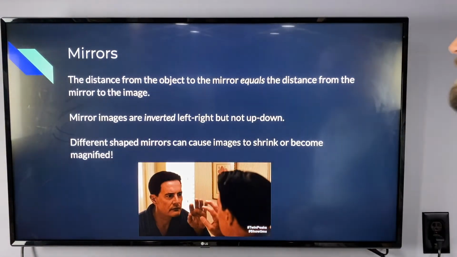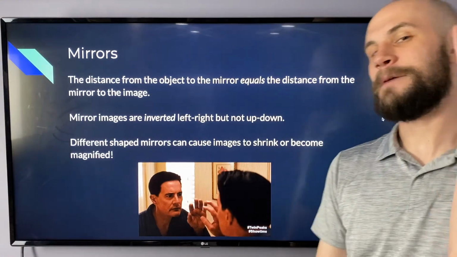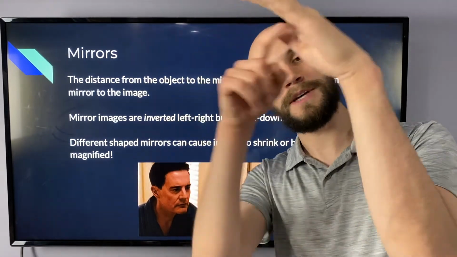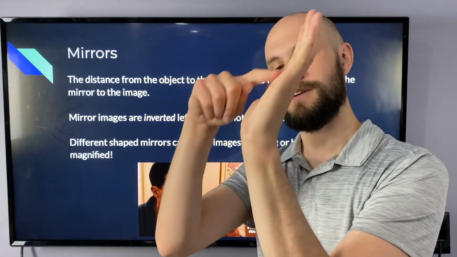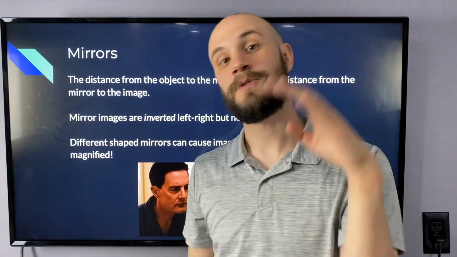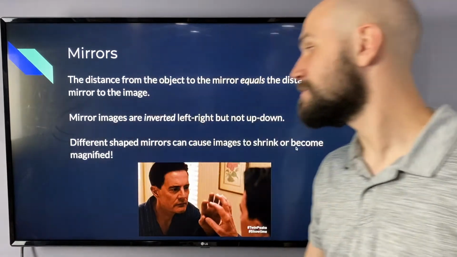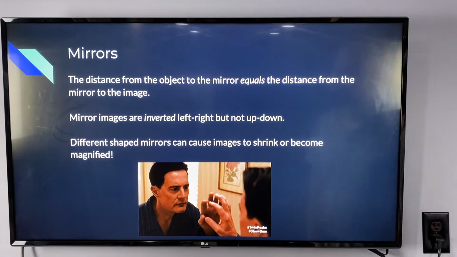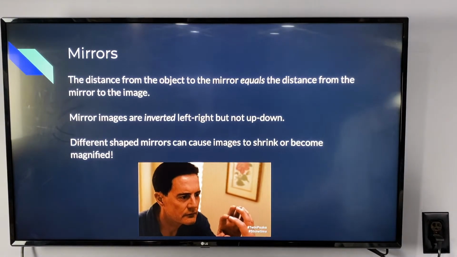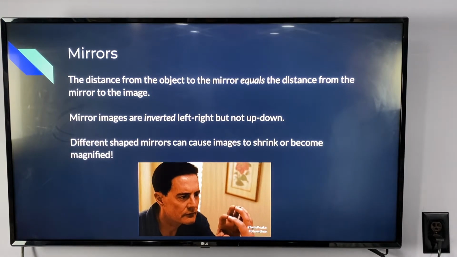Different shaped mirrors can cause images to shrink or become magnified. I don't know if you've ever been to a fun house before, but if we have curved mirrors, like this would be called a concave mirror, if it's kind of in this direction, or a convex mirror, where it's in this direction. The light is bouncing in interesting ways to make things look different. So whether we have a concave or a convex mirror, these bendy funhouse mirrors, we could magnify or we can shrink images. And depending on where you stand, sometimes we can even flip the image upside down. It's a lot of fun we could have with specular reflection.